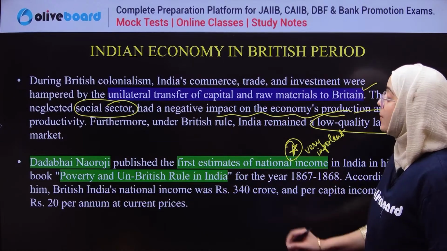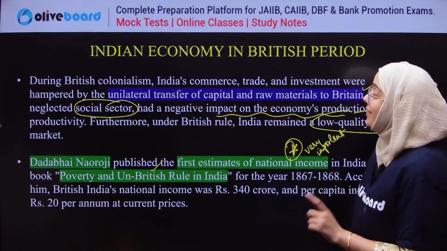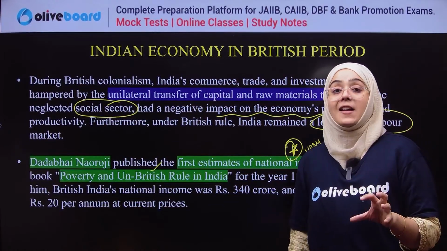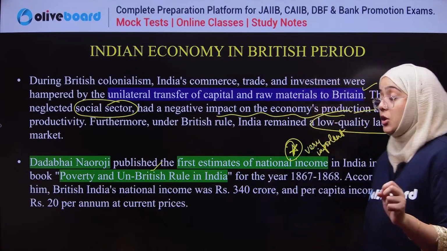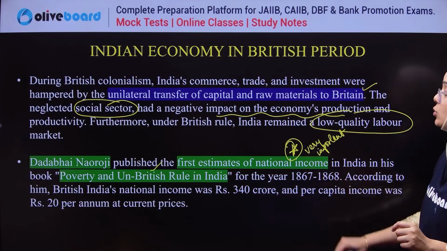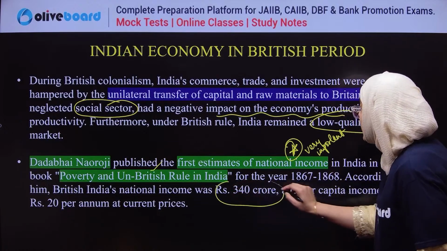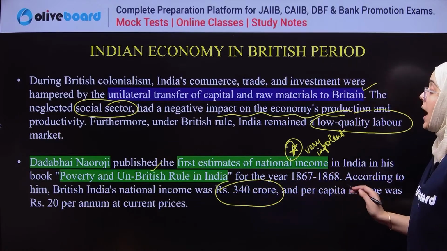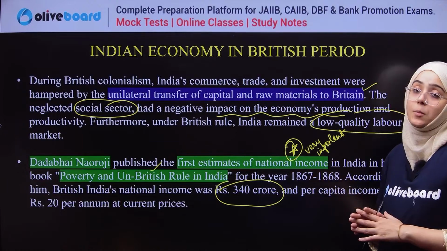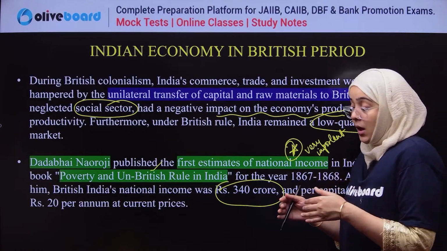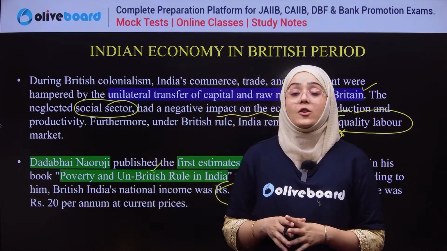He wrote the book Poverty and Un-British Rule in India, and in this book Dadabhai Naoroji described the poor condition of India during the Britishers' time. According to him, British India's national income was 340 crore, and per capita income was only rupees 20 per annum at current price.